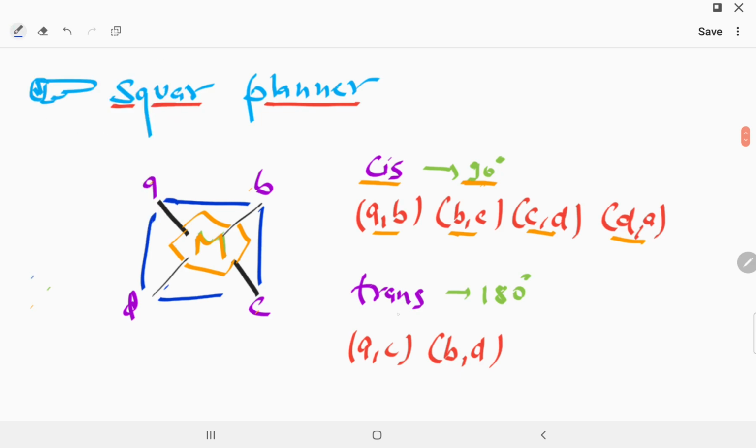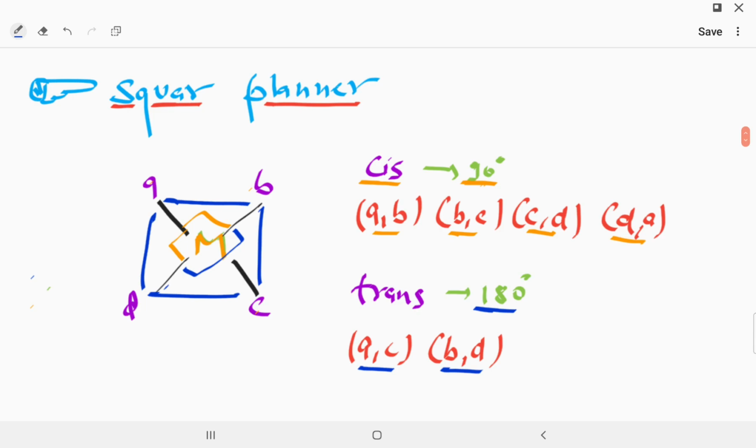And trans is 180, so this is AC and BD. This is also 180 degrees. So we can say trans is of 2 kinds: AC and BD. Now we take square planar compounds in which geometrical isomerism is shown. This is the compound of square planar.